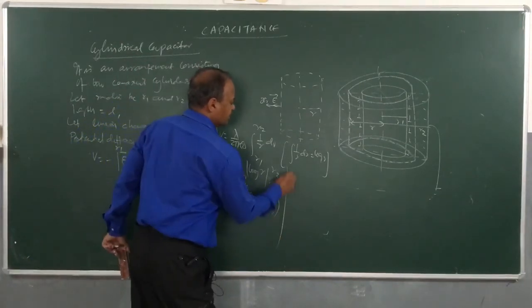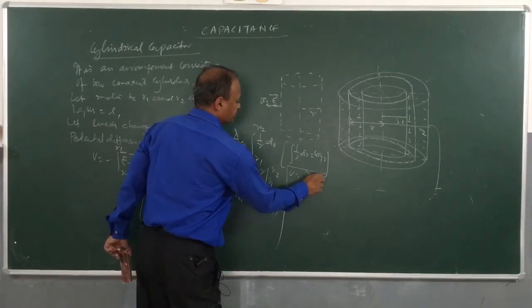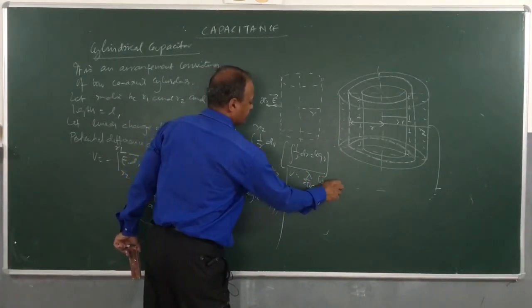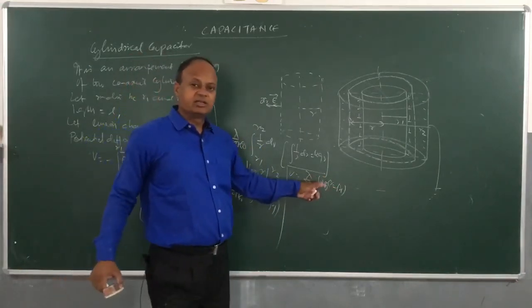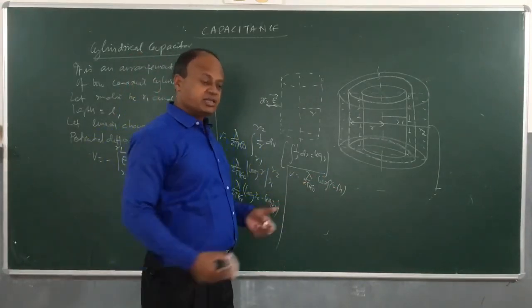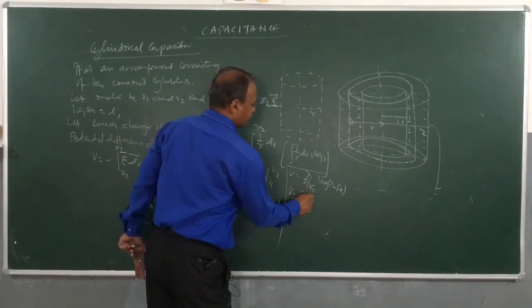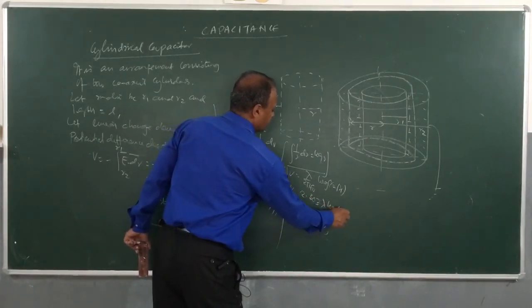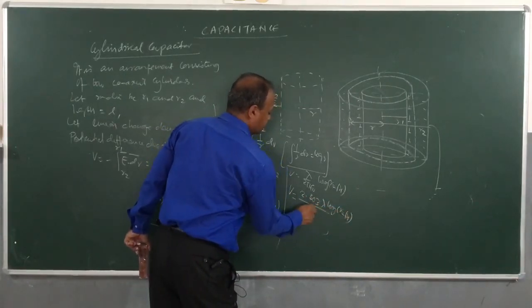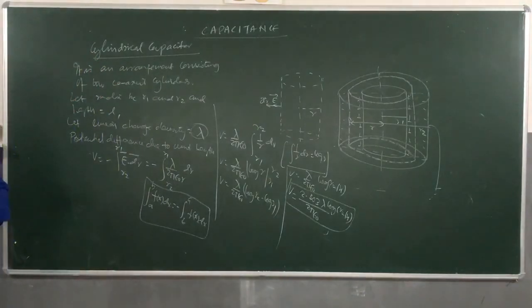So it becomes V equals lambda by 2 pi epsilon naught log of R2 by R1. Remember children, the base is exponential. You can change this base to base 10. For that you have to multiply with 2.303. So it becomes 2.303 lambda log R2 by R1 divided by 2 pi epsilon naught. So children, this is the potential difference due to unit length.